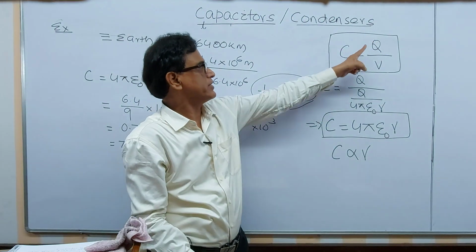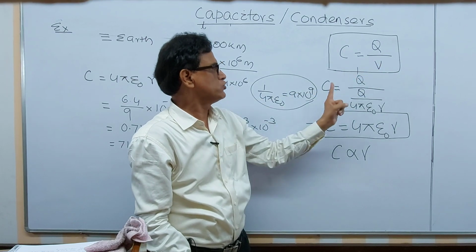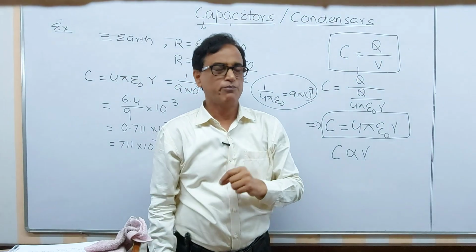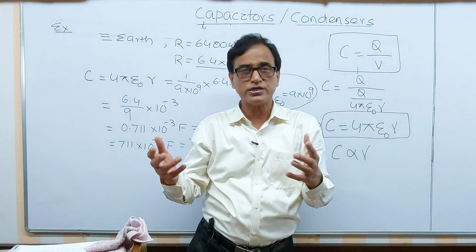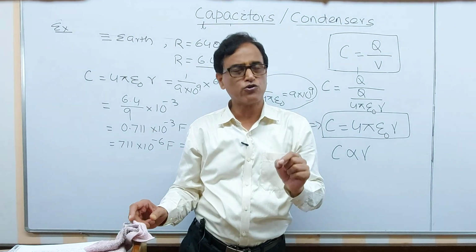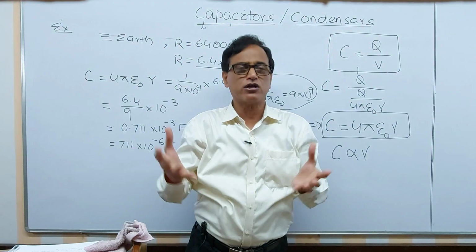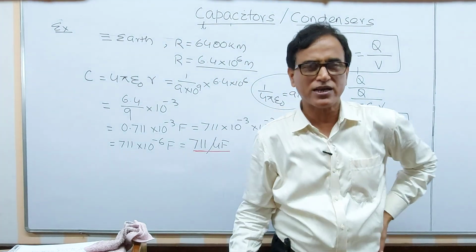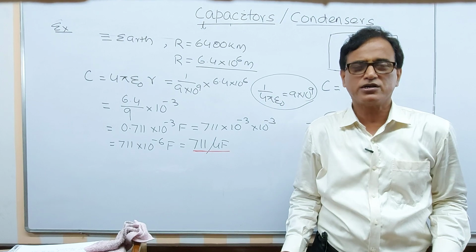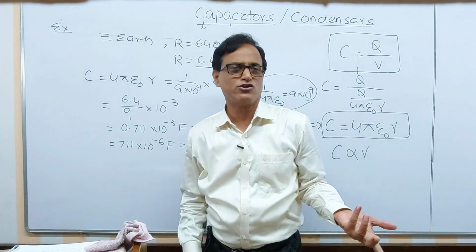Then capacitance of that capacitor is given by this, whose unit is farad. But farad being a very large unit, we use smaller units, microfarad and picofarad. And if you consider a spherical conductor, you may ask me, why can you consider a spherical conductor, not any other form of conductor? It is easy to calculate this one. Also, it is on the syllabus.